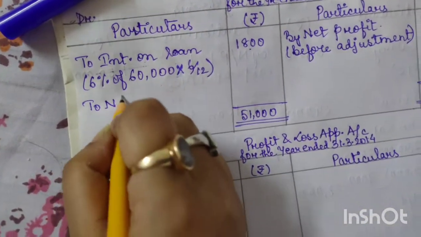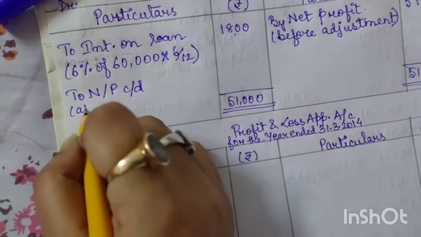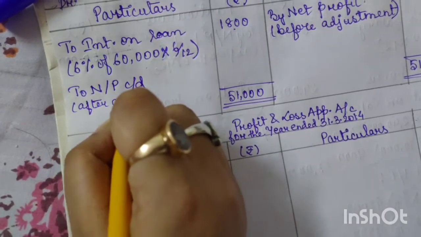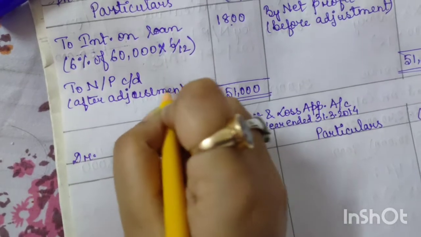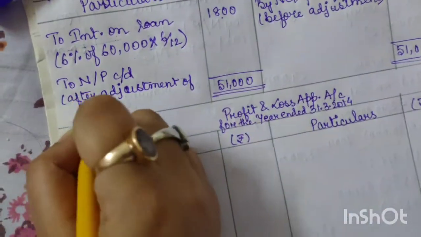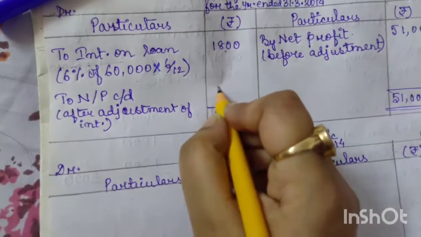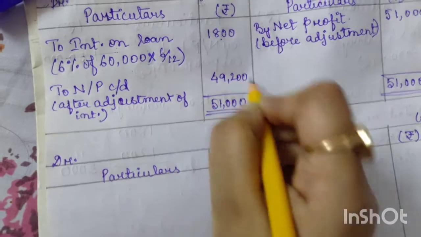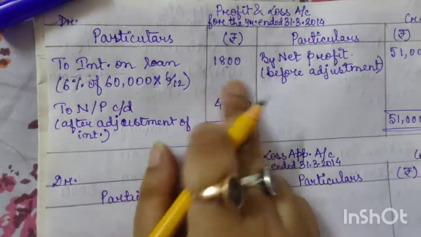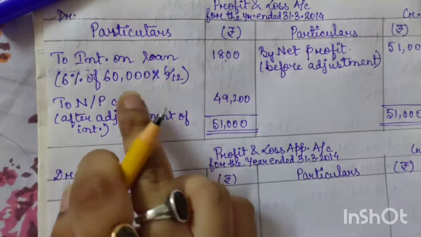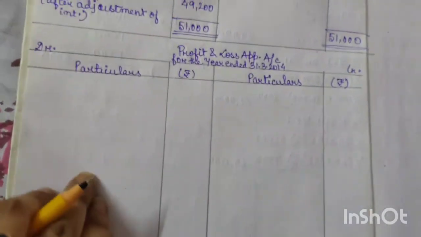To net profit, this will be carried down and write in bracket after adjustment of interest. So now the net profit after adjustment of interest is 49,200. If you deduct 1800 from 51,000, our net profit will be 49,200. That one will be carried forward here, means in the profit and loss appropriation account.